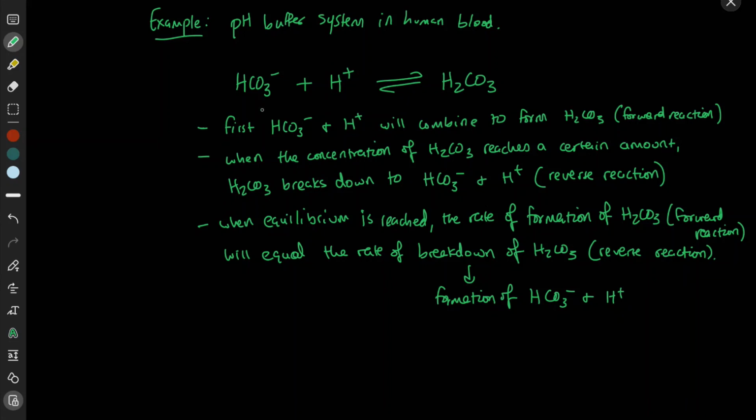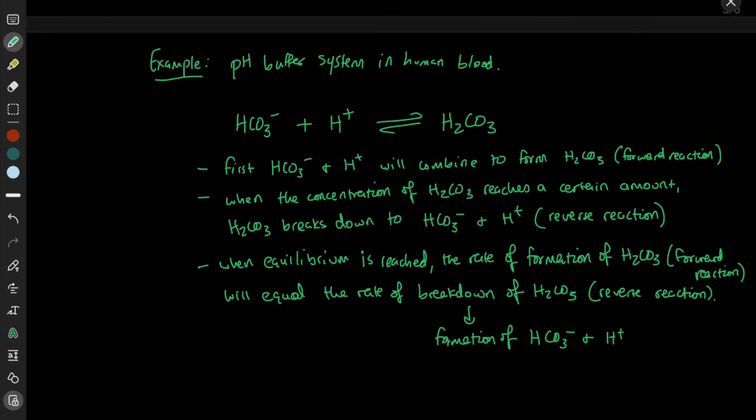So to just go over it again, the forward reaction is going to proceed until the product concentration gets to a point where it's too much. Then what's going to happen? The products are going to break down and form reactants again. In that reaction, the product of the forward reaction becomes the reactant of the reverse reaction, and the reactants of the forward reaction become the products of the reverse reaction.